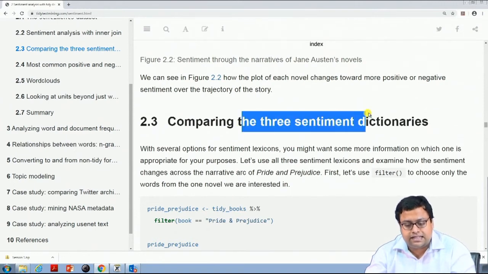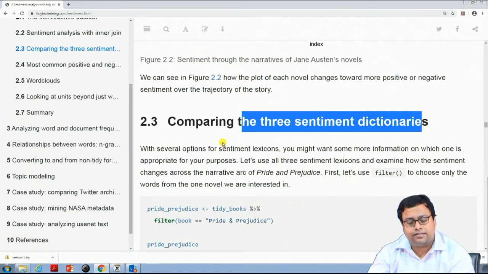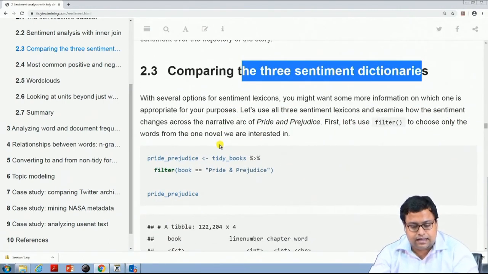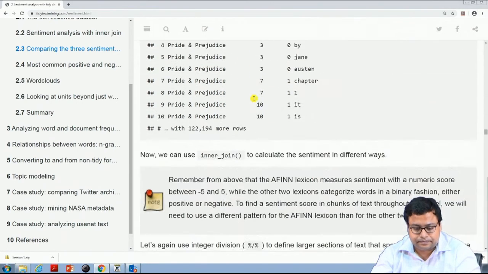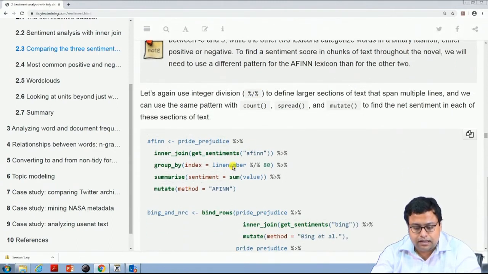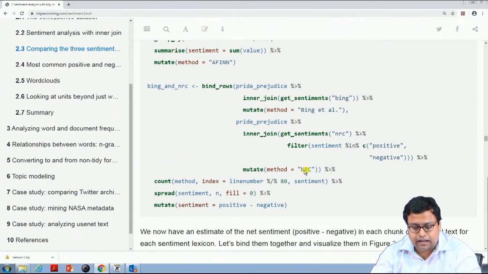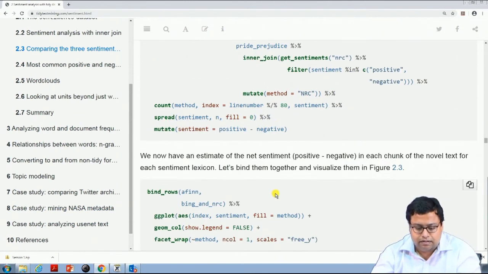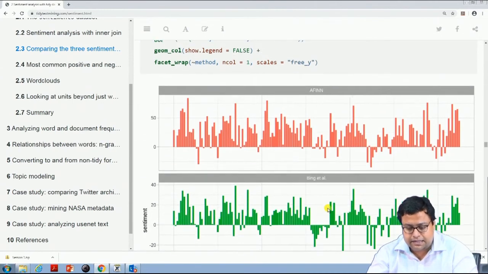So, comparing the three sentiment dictionaries. In section 2.3, they have compared the three sentiments, like for Pride and Prejudice, this is the data set that they have used. First, they have used the AFINN library, and then they have used the Bing library, and then NRC, and they counted in all of these how much the sentiment was. So this is basically AFINN and this is Bing.